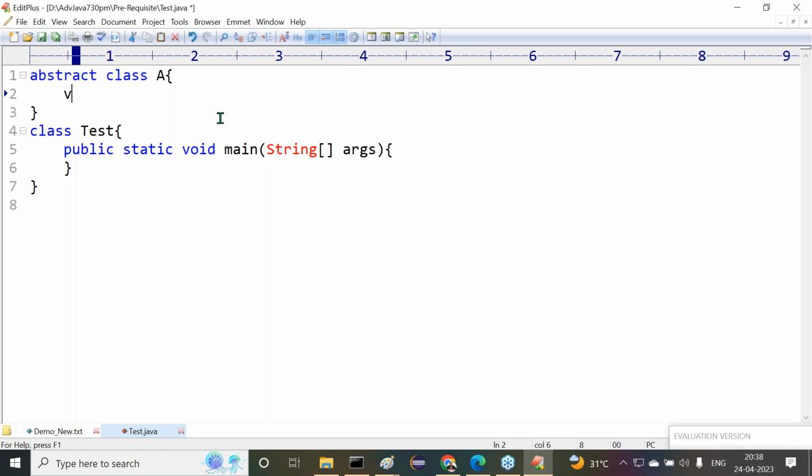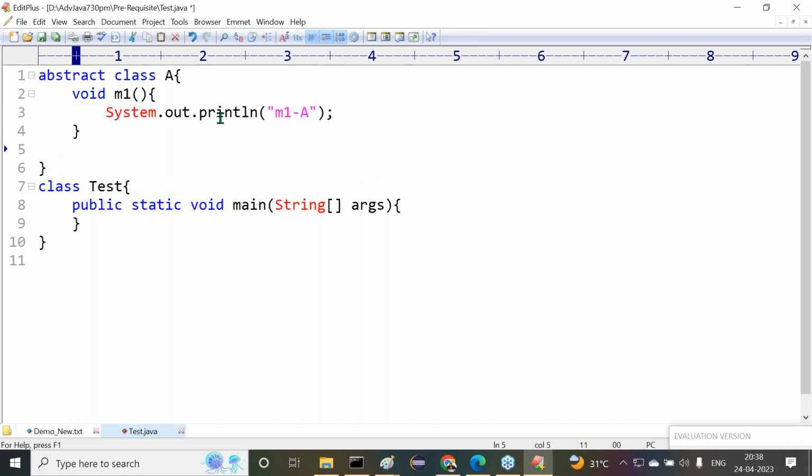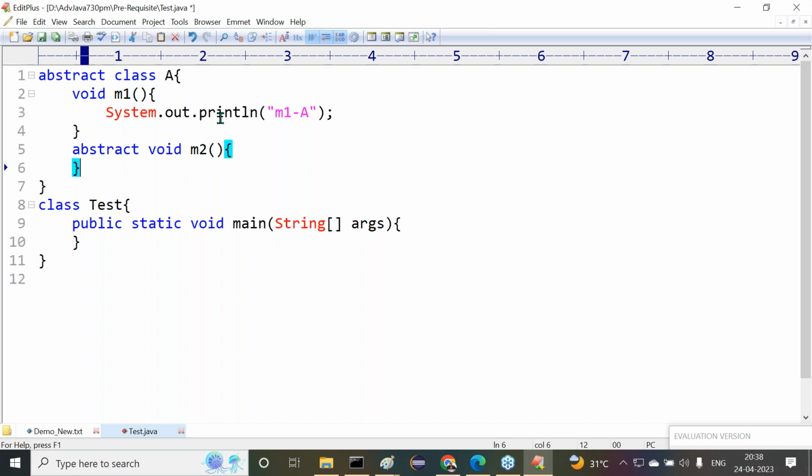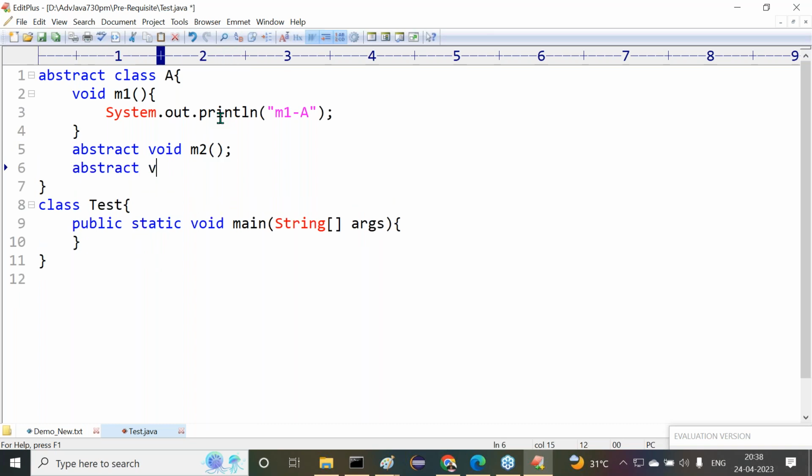Now inside this void m1 method, I want to write System.out.println of m1a. Next, abstract void m2 method, and abstract void m3 method.